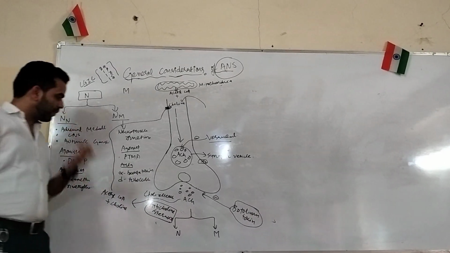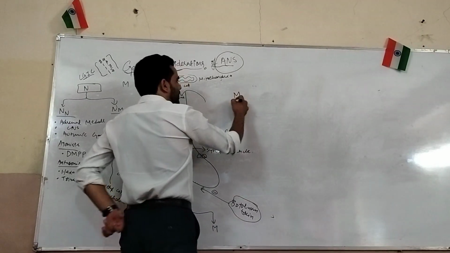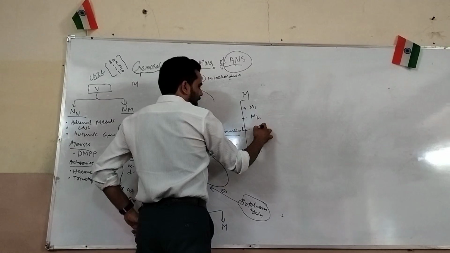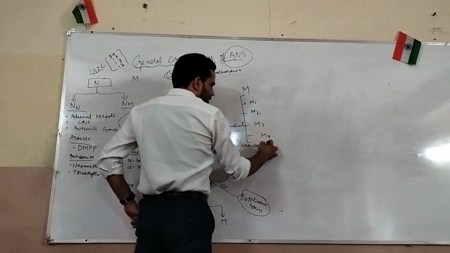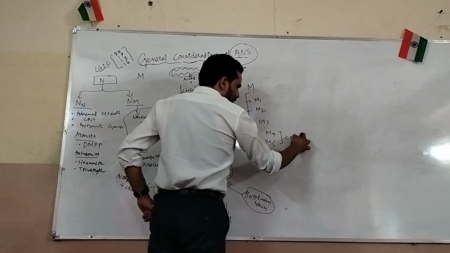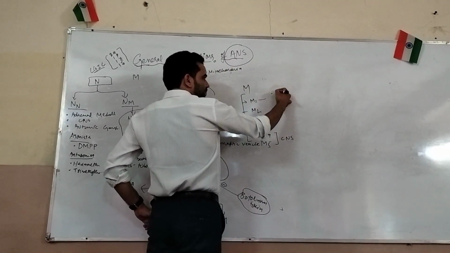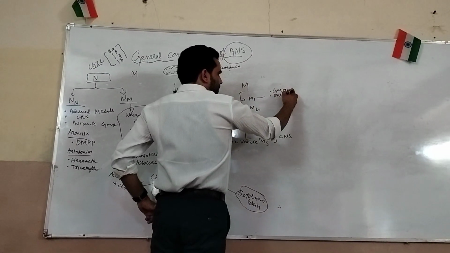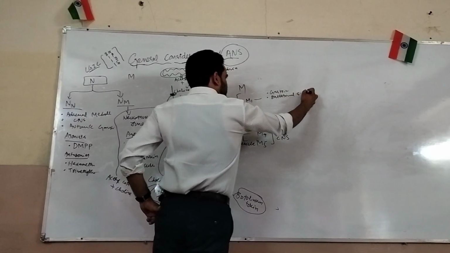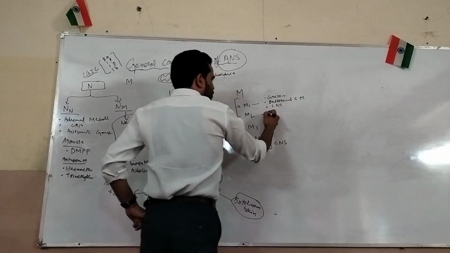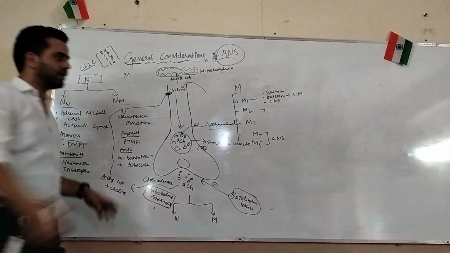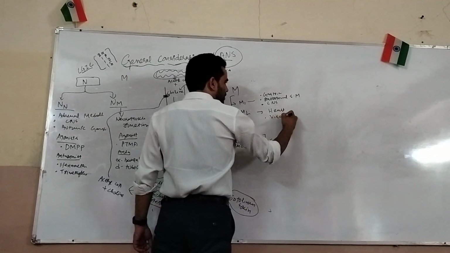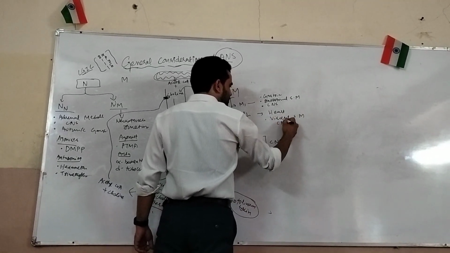Okay. Now the second type of receptor is the M receptor. So in case of M receptors, there are different subtypes: M1, M2, M3, M4 and M5. M1 is located in the central nervous system, in the gastric gland, that is the first location. Second, intestinal smooth muscle, and CNS. M2 receptor is mainly located in the heart. So M2 receptor is located in the heart. Then CNS, visceral smooth muscle and central nervous system.